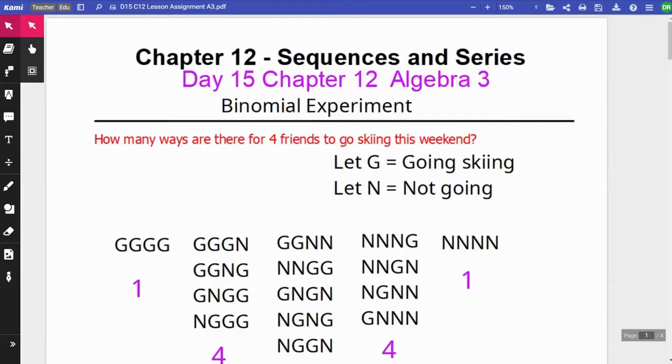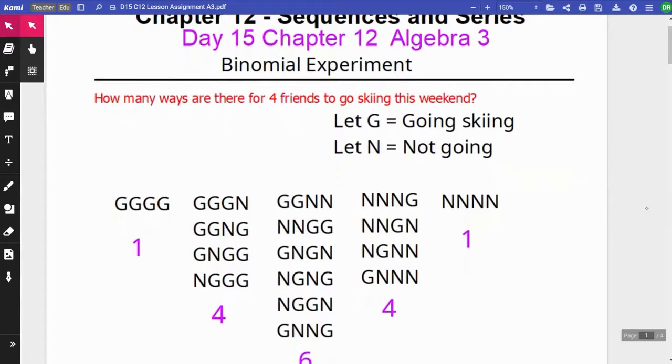Hello, this is day 15 from chapter 12, sequences and series, and this is binomial experiments. So we just covered Pascal's triangle and expanding a binomial, so we'll use some of that. How many ways are there for 4 friends to go skiing this weekend?